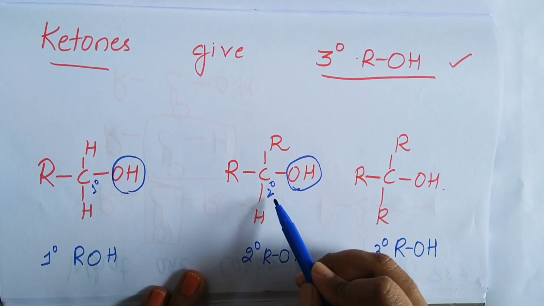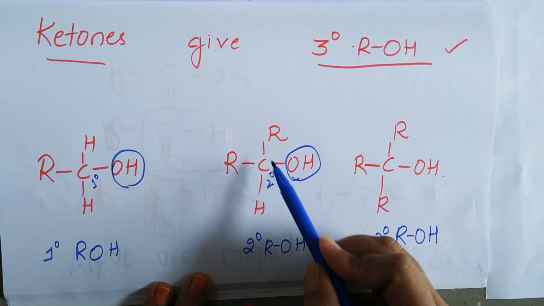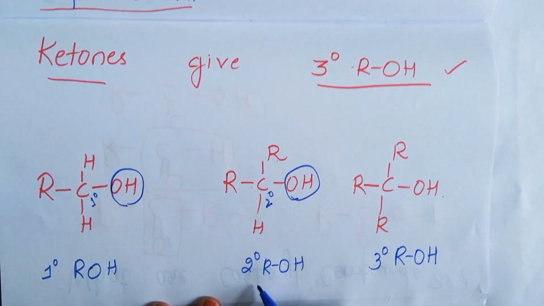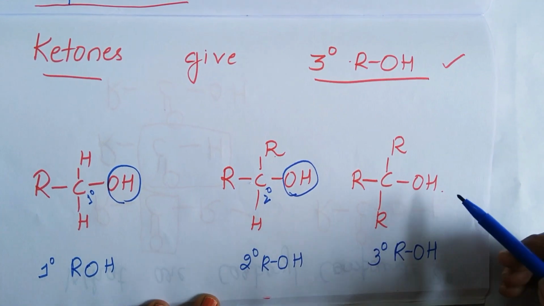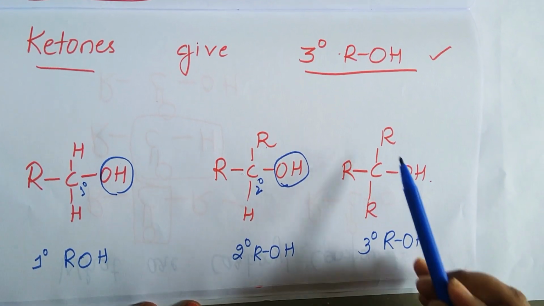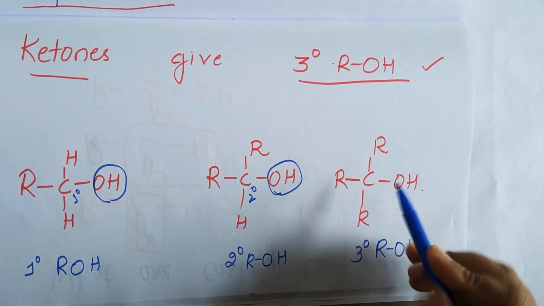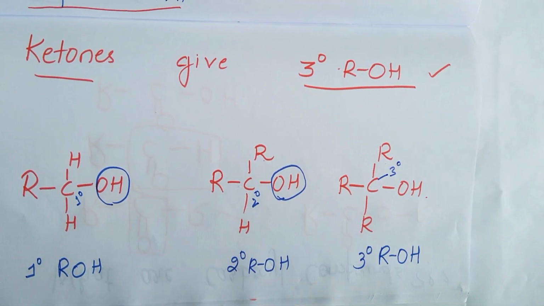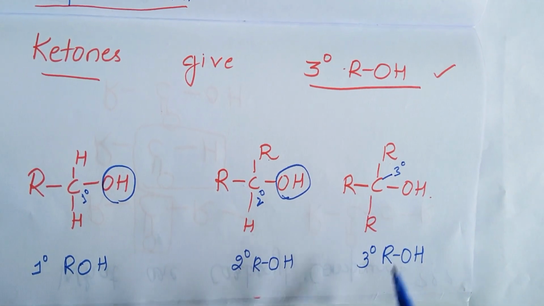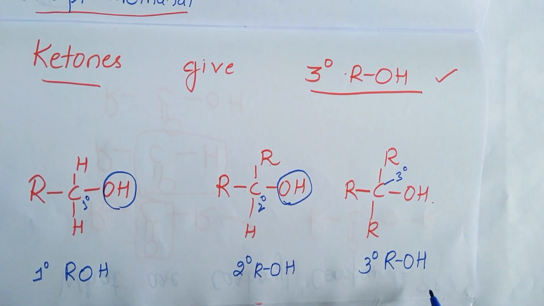What is a secondary carbon atom? A carbon atom attached to two carbon atoms directly. So they are called secondary alcohols. What is a tertiary alcohol? A carbon atom attached to three carbon atoms directly is called a tertiary carbon atom, and when OH is attached to such a carbon atom, it is called a tertiary alcohol.